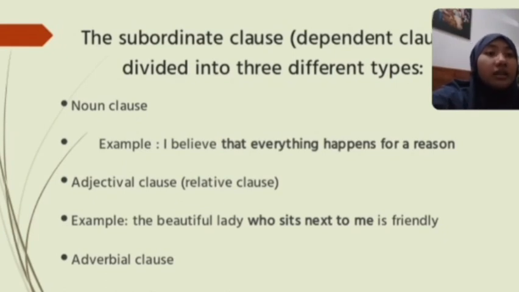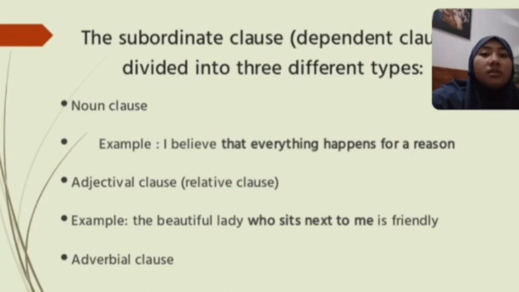In this sentence, the noun clause is that everything happens for a reason. Jadi di noun clause itu bisa menggunakan connector that, if, or whether.